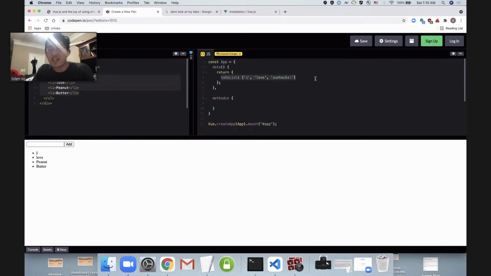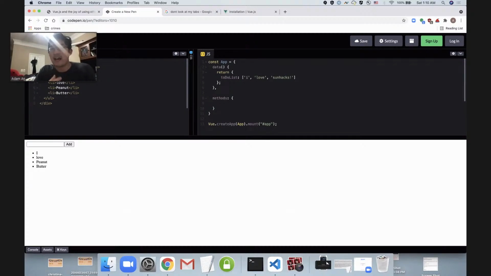So I've just stored some data with my Vue app, and this is accessible now to my HTML. Problem is, I'm not referencing this name to-do list anywhere, so there's nothing tying this specific list to our HTML. So remember my goal here is to make copies of this li, this list element.